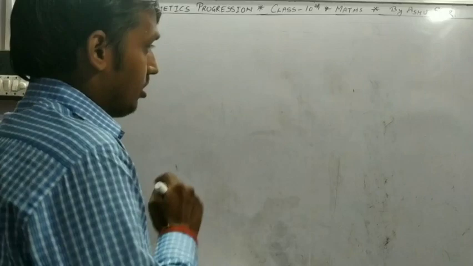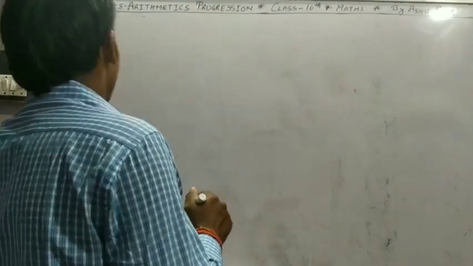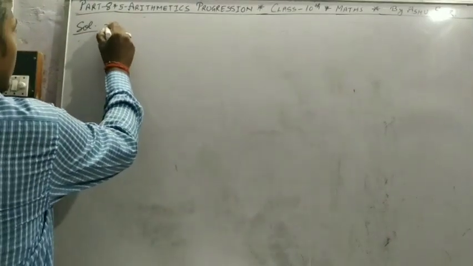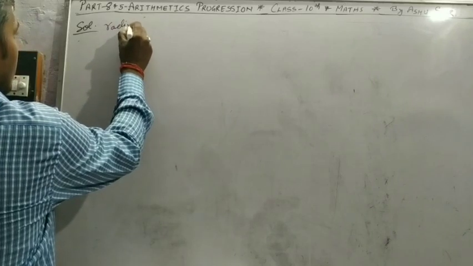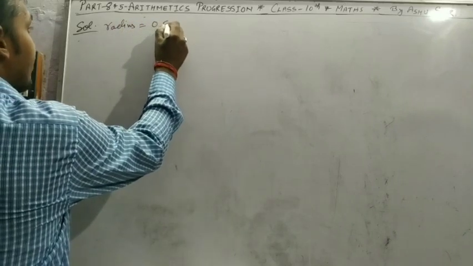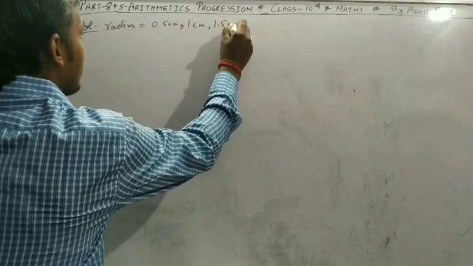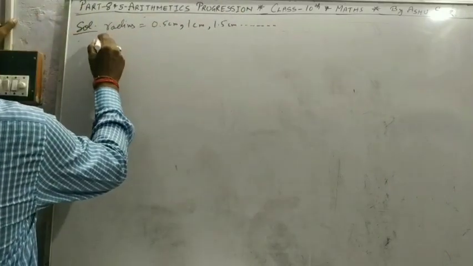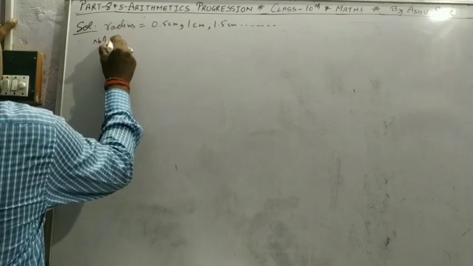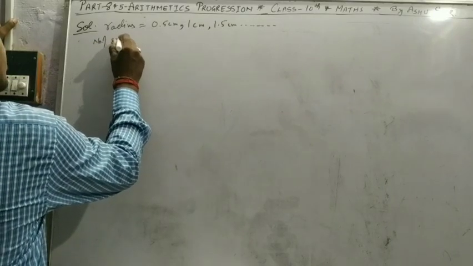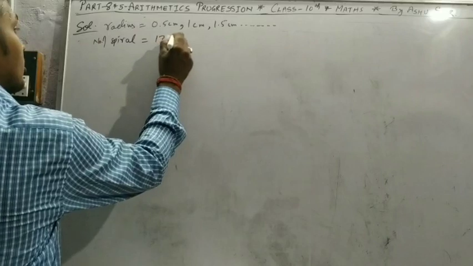What does the question say? Radius 0.5 centimeter, 1 centimeter, 1.5 centimeter, and so on. Number of semicircles is 13.